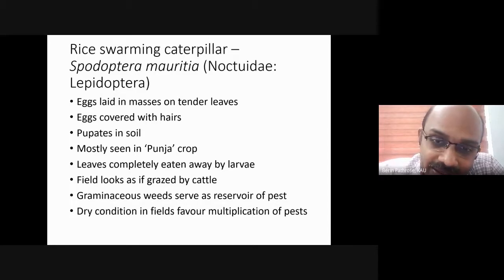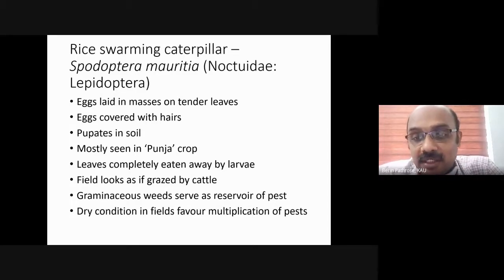That's another character of the rice swarming caterpillar, Spodoptera mauritia, belonging to the family Noctuidae of Lepidoptera. So it's a sporadic pest which prefers dry conditions, and the eggs are laid on the tender leaves